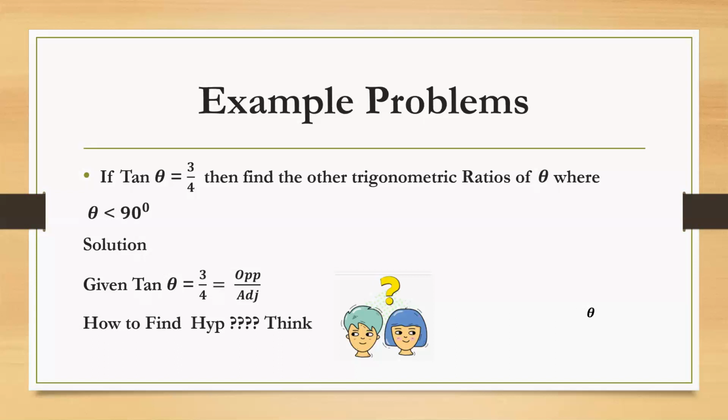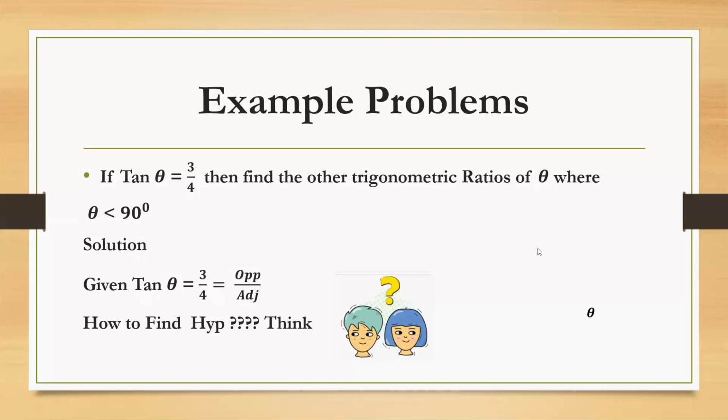Now, solution for this. Tan theta is equal to 3 by 4 means if you connect it with a triangle, opposite will be 3, adjacent will be 4. Is opposite 3? Exactly 3. Is adjacent 4? Think. Is it 3 or something else? Adjacent also, is it exactly 4 or something else? Think and now relate it to the question I have asked, you will get the answer.